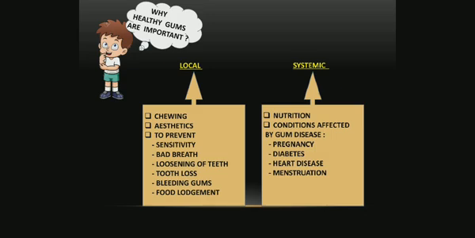While considering the general health, it's important for nutrition. Some conditions are affected by gum diseases. During pregnancy, it may cause low birth weight, and it may increase the severity of diabetes mellitus and heart diseases, and it may cause irregularity in menstruation.